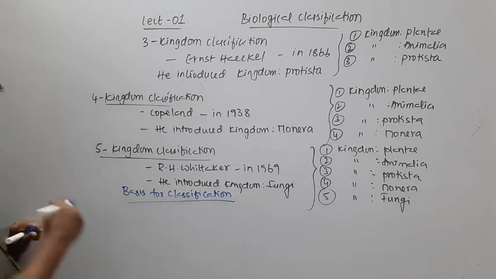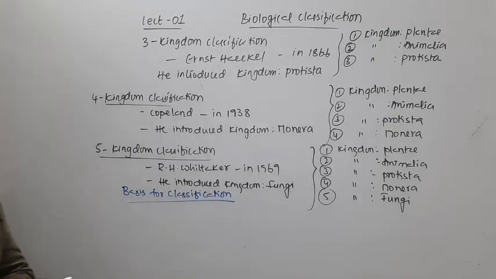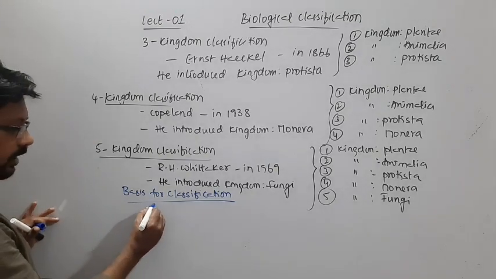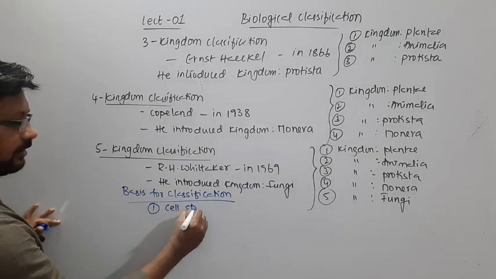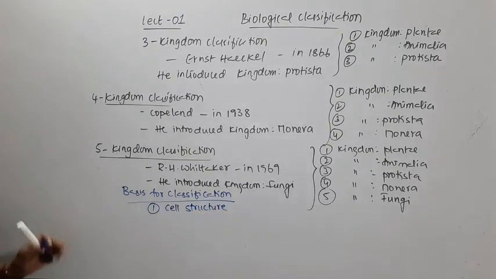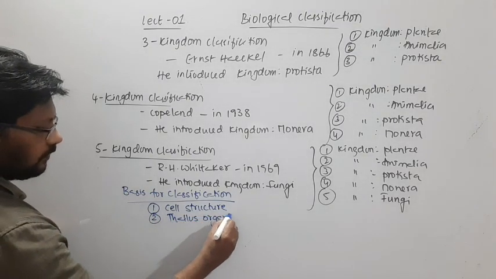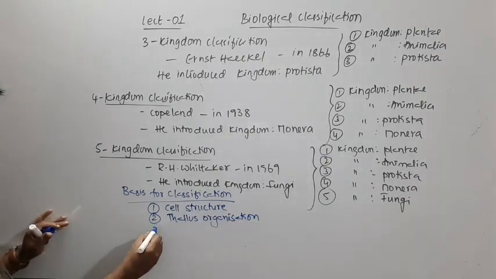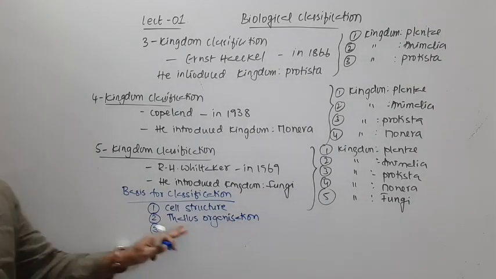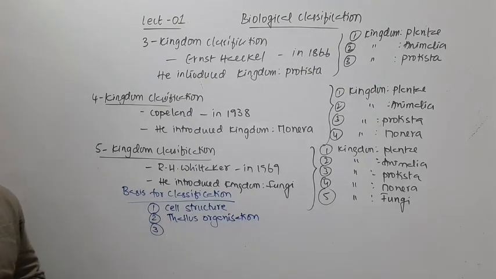The criteria for classification: one, he considered the cell structure, whether they are prokaryotes or eukaryotes, that is, the presence or absence of a nucleus. Then he considered thallus organization, which means whether they have an undifferentiated body or a differentiated body.